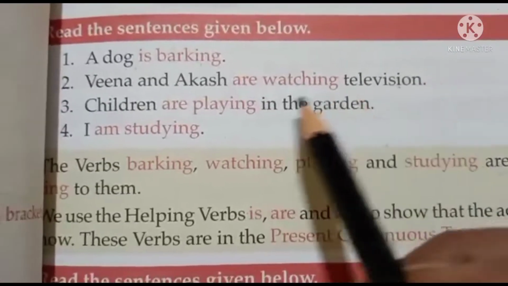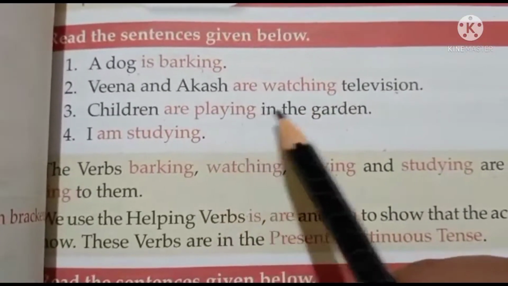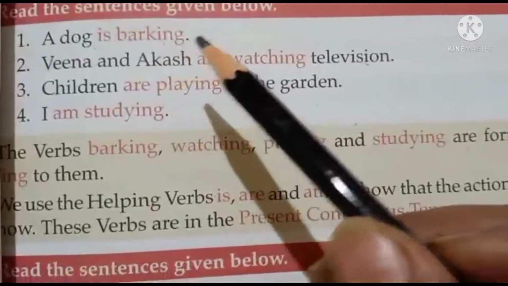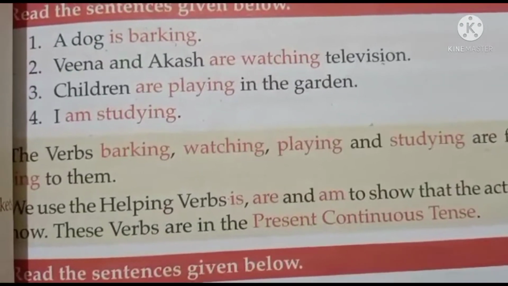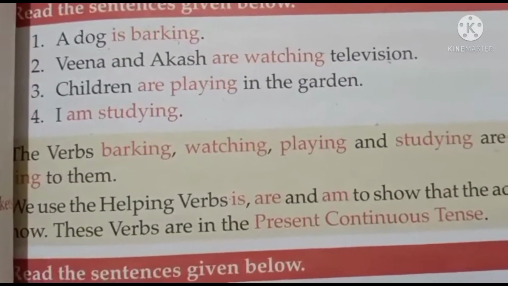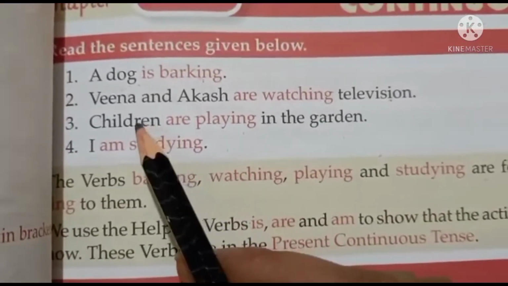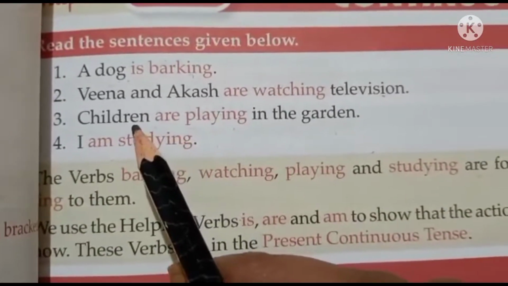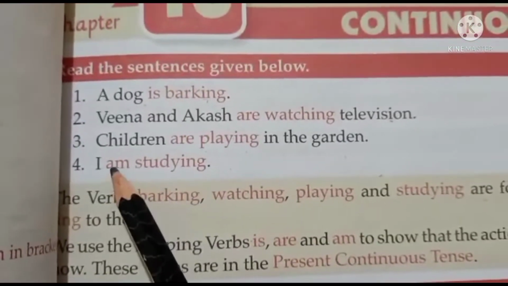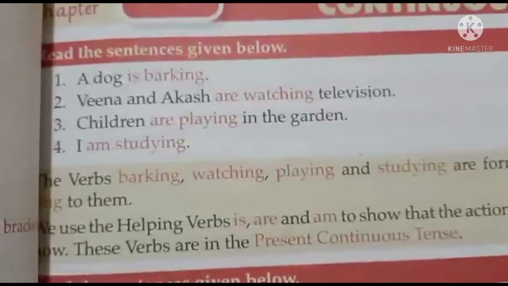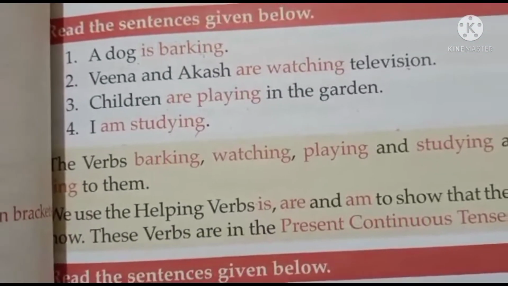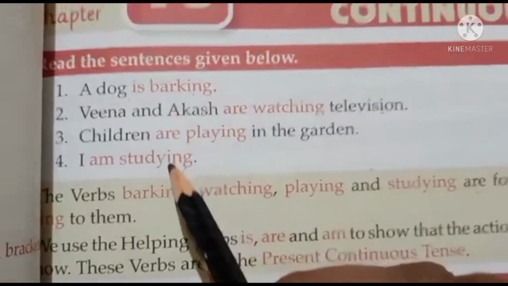In the same manner, children are playing in the garden. Now, what does this mean? That the children are still playing in the garden. They have not finished playing yet. Abhi bhi khel rahe hain. So the action is still going on, so we will say this sentence is a continuous sentence. In the same manner, I am studying means you are still studying. You have not yet finished studying. Abhi bhi padh rahe ho. So these are the examples given here.